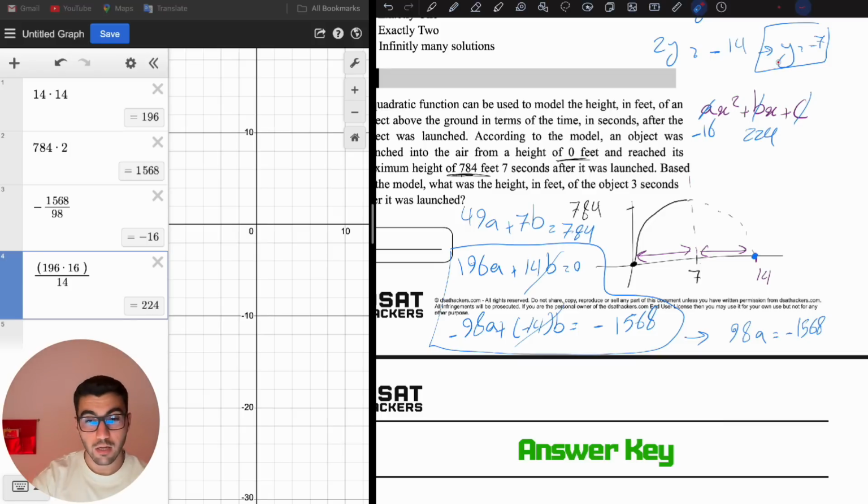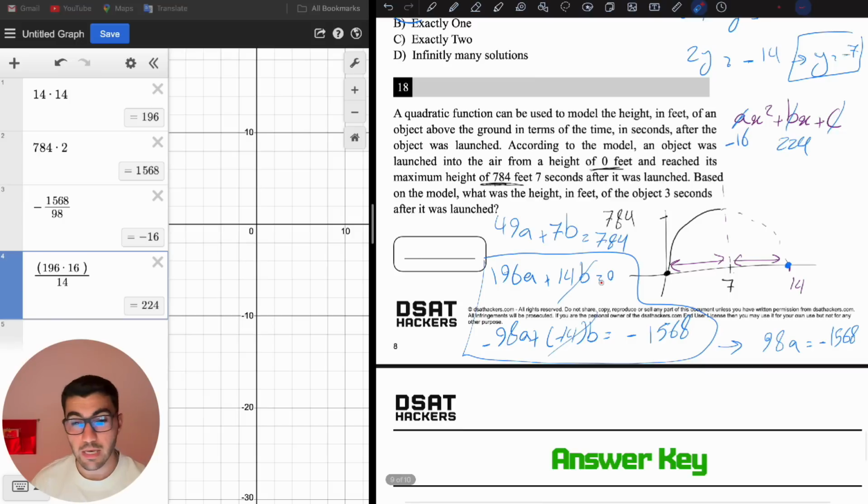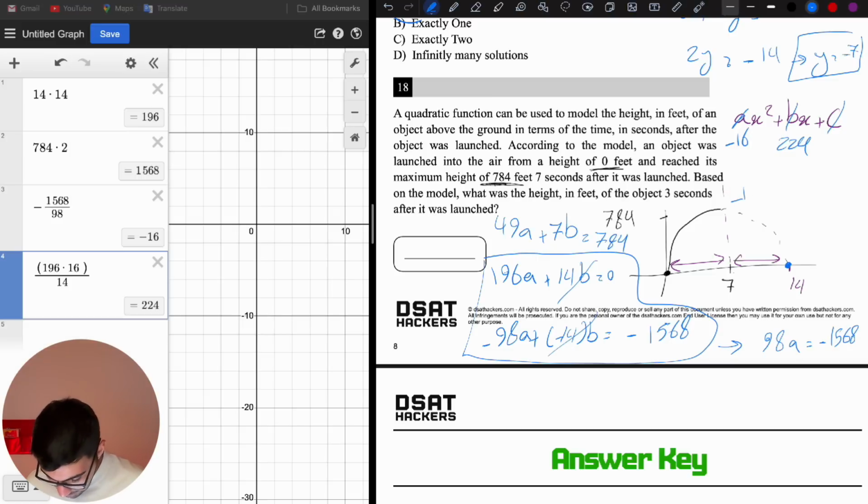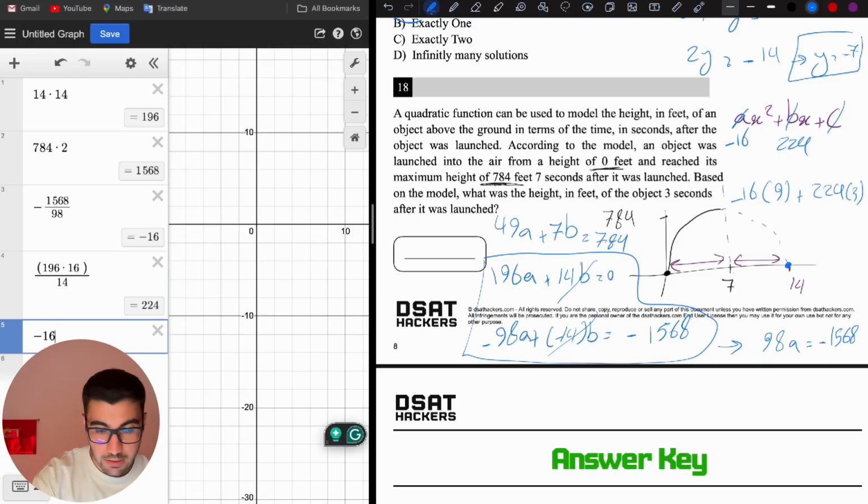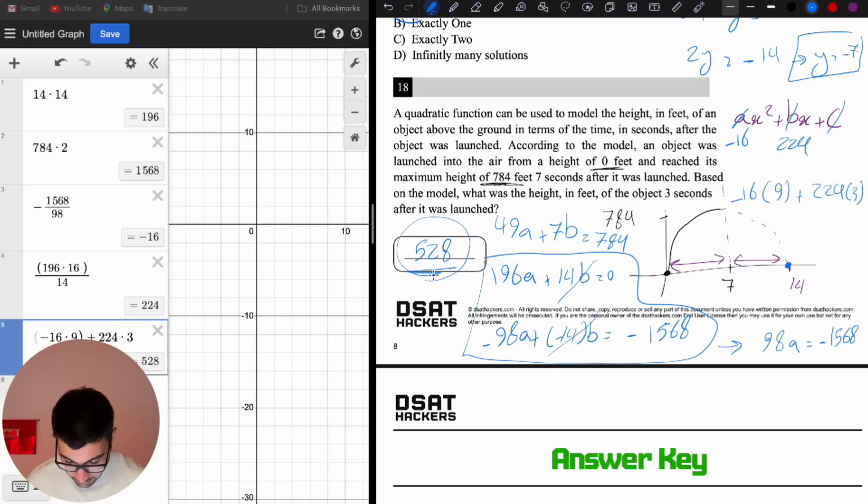Now the equation is done. We completely wrote the parabola's equation. We can now solve for any point that is being asked. In this case, the point that we're looking for is 3, so we're going to plug 3 into this equation and find the height. Negative 16 times 3 squared, which is 9, plus 224 times 3. Negative 16 times 9, plus 224 times 3 is going to be 528. So in 3 seconds, the height of the object is going to be 528. That's going to be the answer.